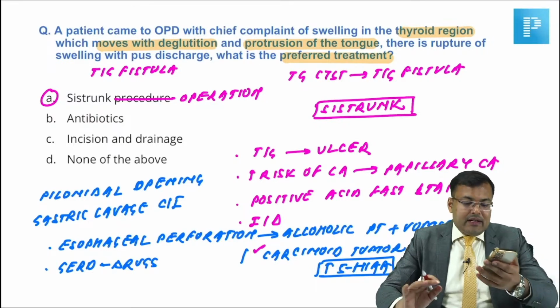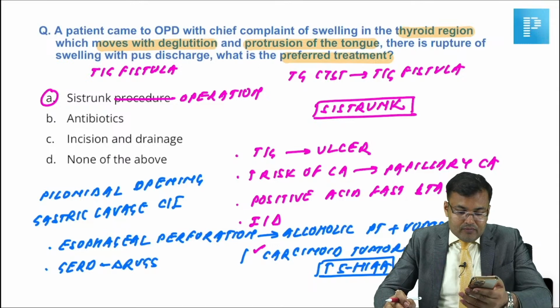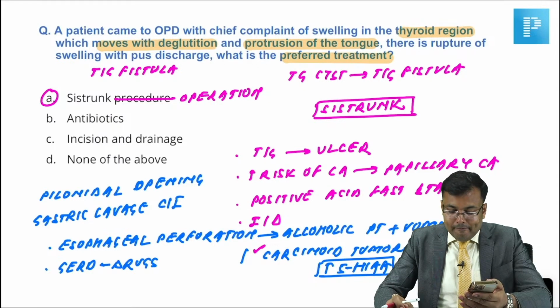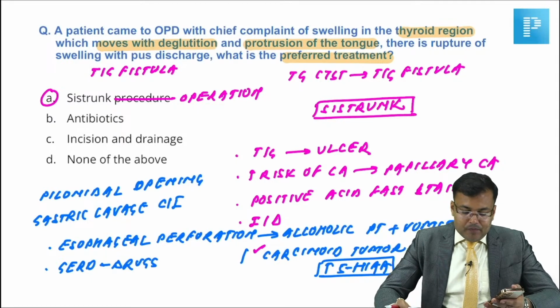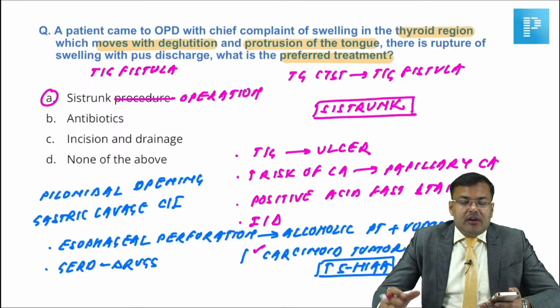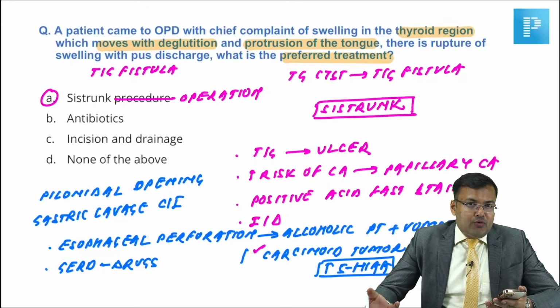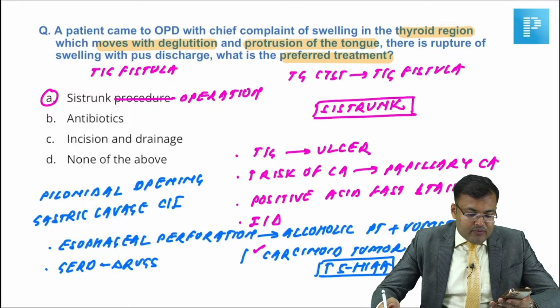Anybody remembers that GERD related question? Esophageal perforation related question. Suppose there is esophageal perforation, it's Boerhaave syndrome. What was the question? It was related to management.